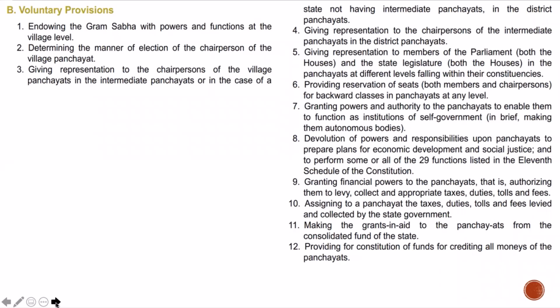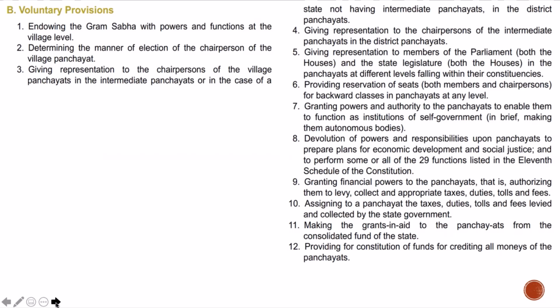State Finance Commission, on the other hand, is going to come out with principles that allow for division of the net proceeds of taxes to be shared, as in the funds of the state should be shared between the state level and also at the panchayat level. So we cannot just form a panchayat without giving them any sort of funds, right? So how much of that should go? What are the principles that should govern that, right?